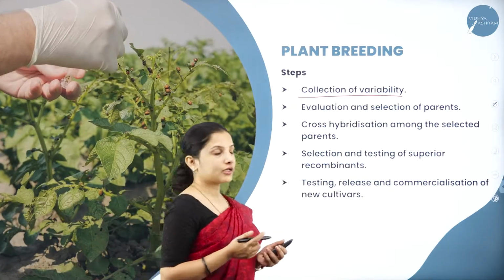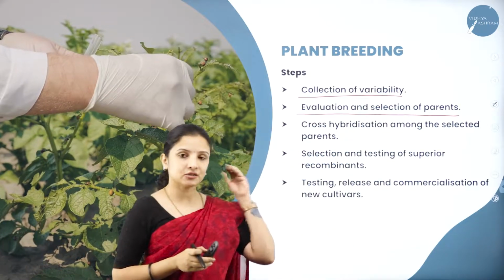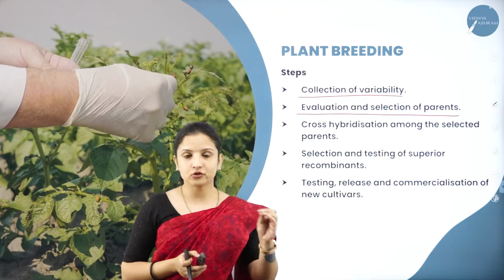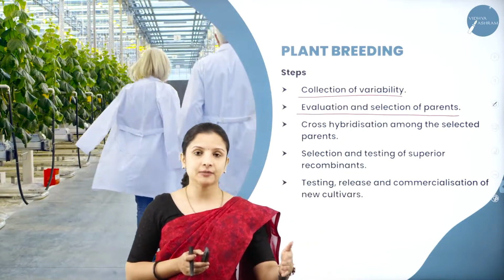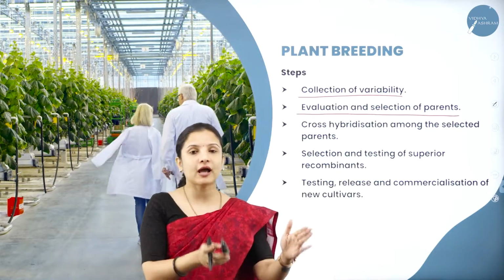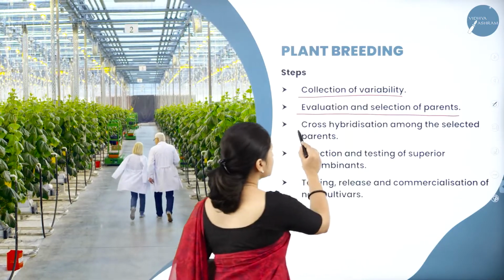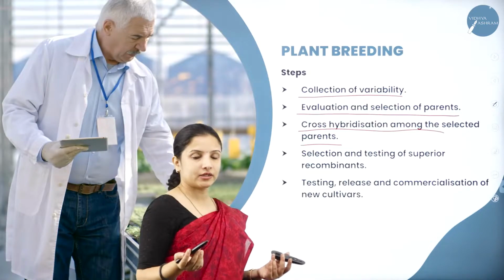After selecting, what has to be done? We have to evaluate and select the parents. First, we need to decide which traits we are looking for. Then we need to make a list of the traits. Then we need to go to the field and start selecting the parents which have those traits in them. After that, we have to cross hybridize among the selected parents, that is cross pollination.